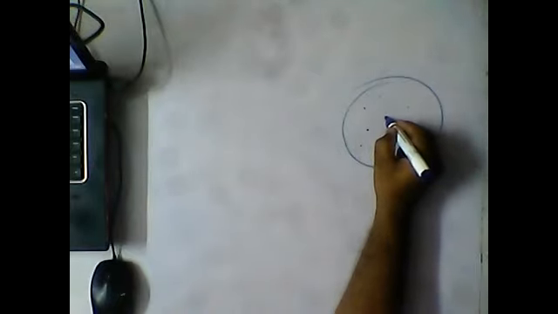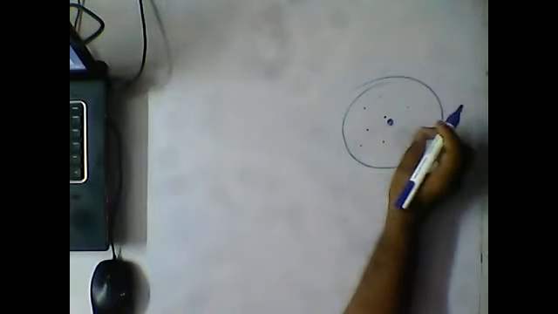Whenever we are nearer to the charge, the electric field will be different, and whenever we are far away, the electric field is different. So how much electric field is present at a particular point is given by the formula for electric field intensity. Clear, guys? Now this electric field is not the same for all types of sizes and shapes.